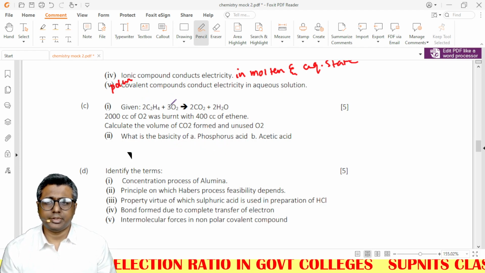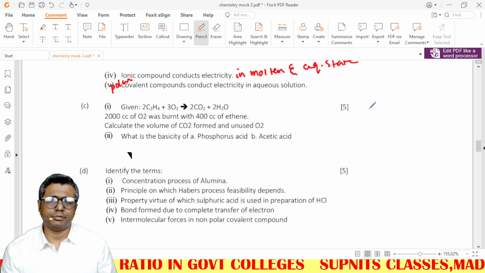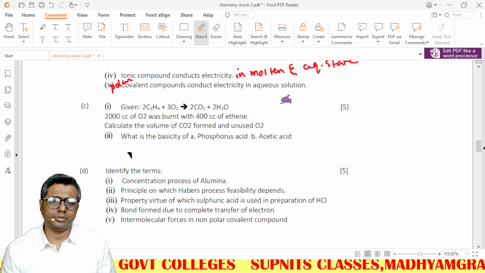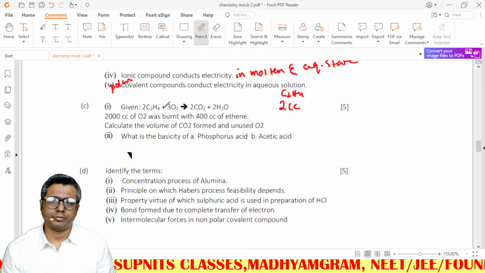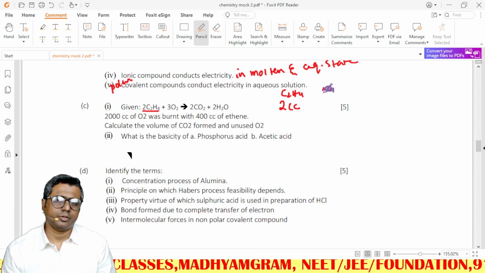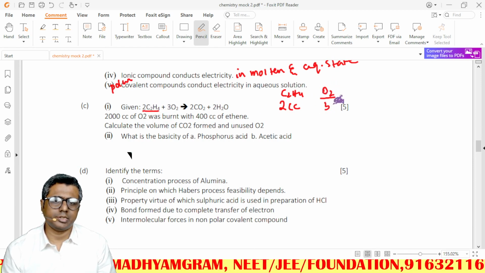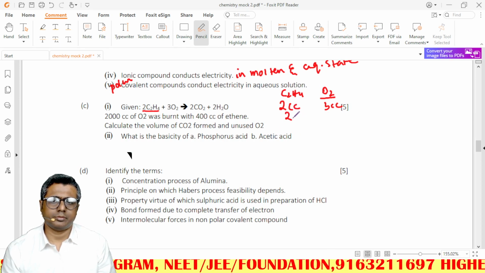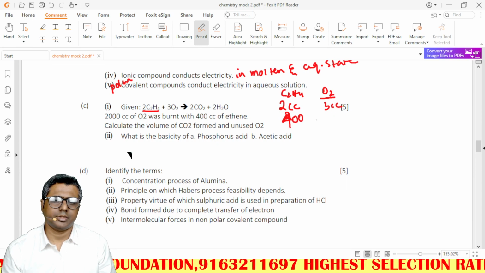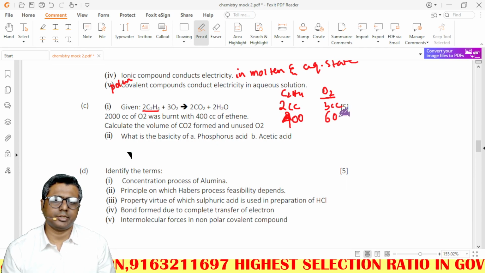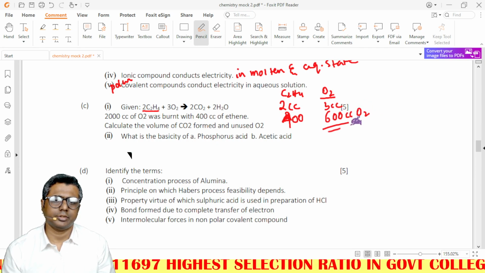Okay, 2000 cc of O2 is burned with 400 cc of ethene. So you can see, 2 cc ethene, C2H4, from this ratio needs O2 of 3 cc. So 400 cc of ethene requires 3 by 2 into 400, that is 600 cc of oxygen.